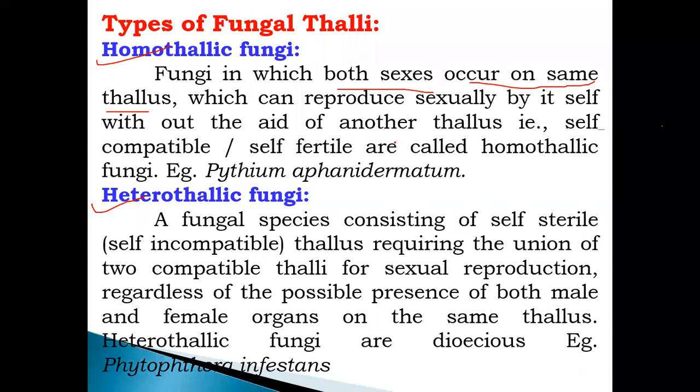That's why it is called self-sterile or self-incompatible, requiring the union of two compatible thalli for sexual reproduction. For sexual reproduction, male and female gametes are needed, and both come into contact with each other, and then cross sexual reproduction is possible. So in a heterothallic fungus, the male and female gametes are produced on different thalli; they are self-sterile or self-incompatible.